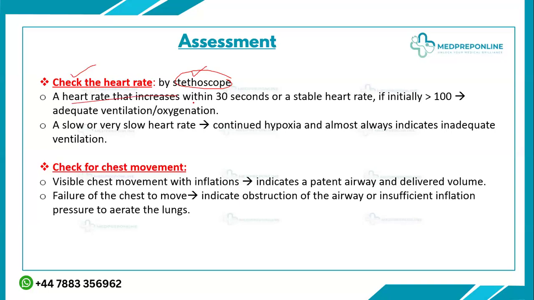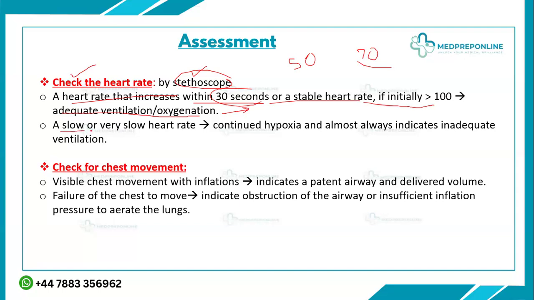A heart rate that increases within 30 seconds, or a stable heart rate if it was initially greater than 100, then adequate ventilation or oxygen has been achieved. So you have given them the 5 inflation breaths, and after that you have checked the heart rate. If the heart rate increases within 30 seconds, if initially it was 50 and now it has become 70, it means you have achieved adequate ventilation or oxygenation. So you will just continue this ventilation, giving the breaths to the baby until your heart rate becomes greater than 100 and your baby starts to have spontaneous breathing.